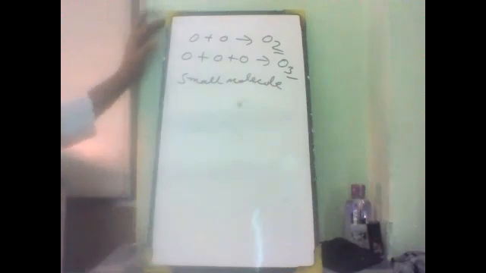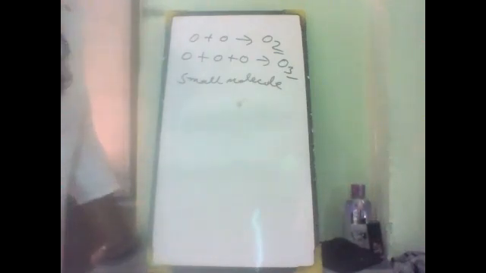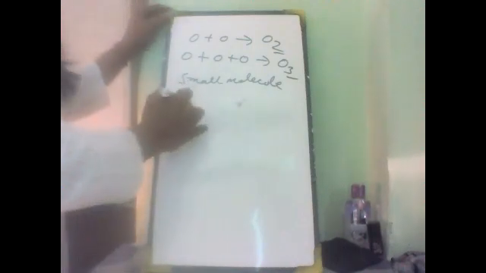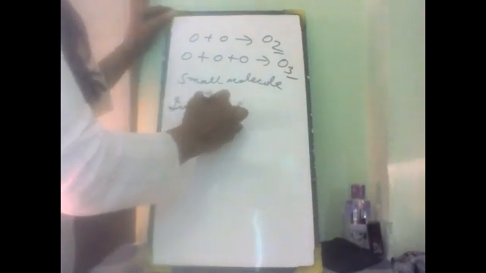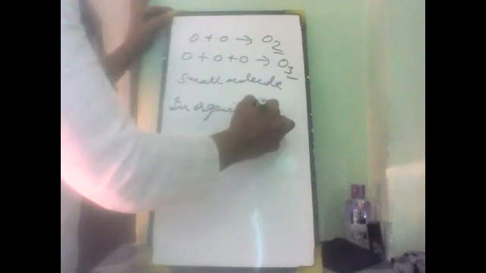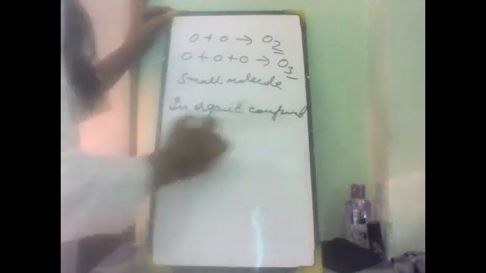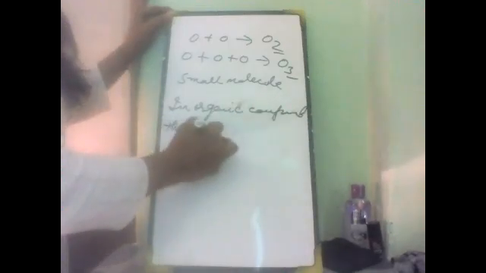But in the case of modern theory, they can form very big molecules, such as thousands of atoms can combine together in an organic compound.